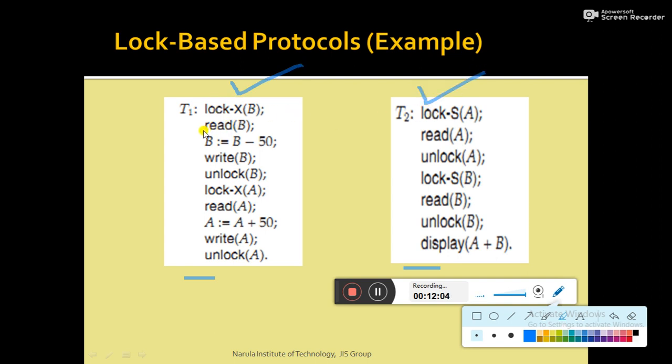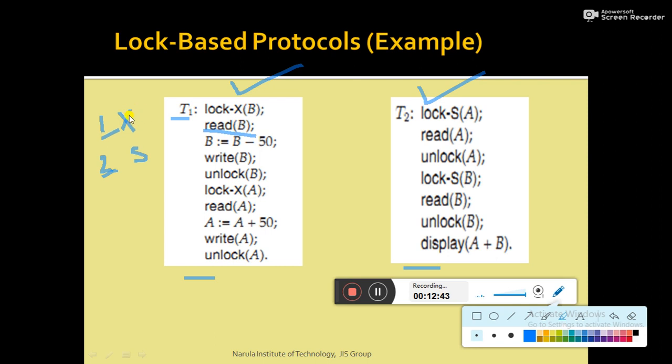Before reading, in transaction T1, what it does is transfer $50 from account B to account A. So before reading data item B, transaction T1 has to make a lock request for B. Now the question is, T1 has two options: either make a lock request in exclusive mode, denoted by X, or acquire a lock in shared mode.